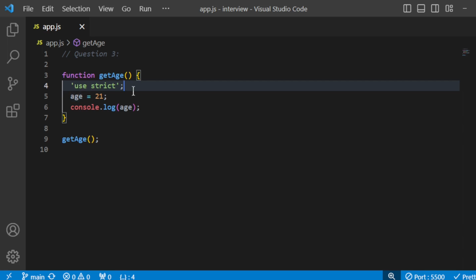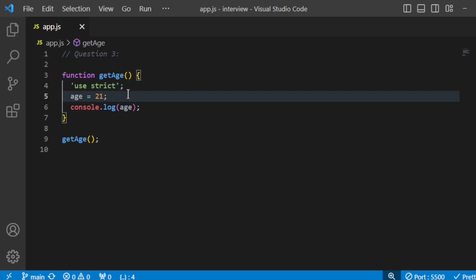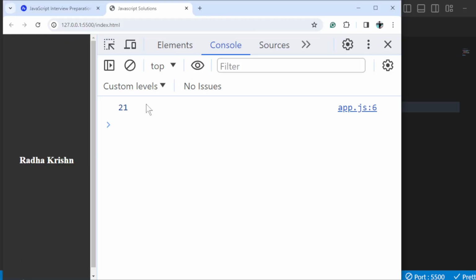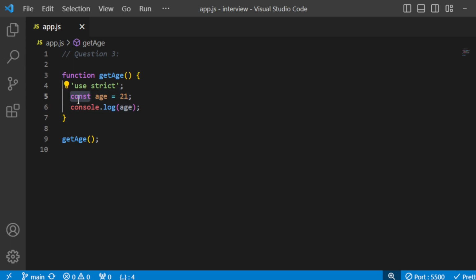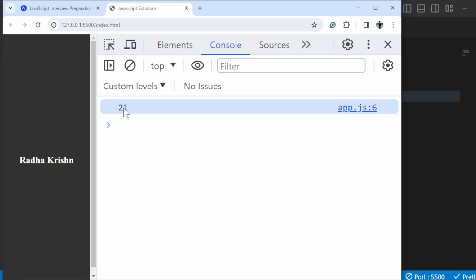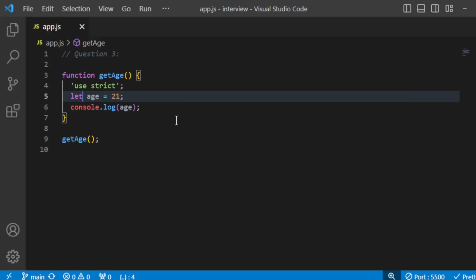So to fix this issue, basically what you have to do is declare a variable with var, let or const, whatever you want. So you have to declare a variable before accessing it. So I'll save this and you will go to the browser, see the 21 as output, and you can make it let, const, or whatever, right? You'll see the output as 21. So yeah, let's move towards the next question.